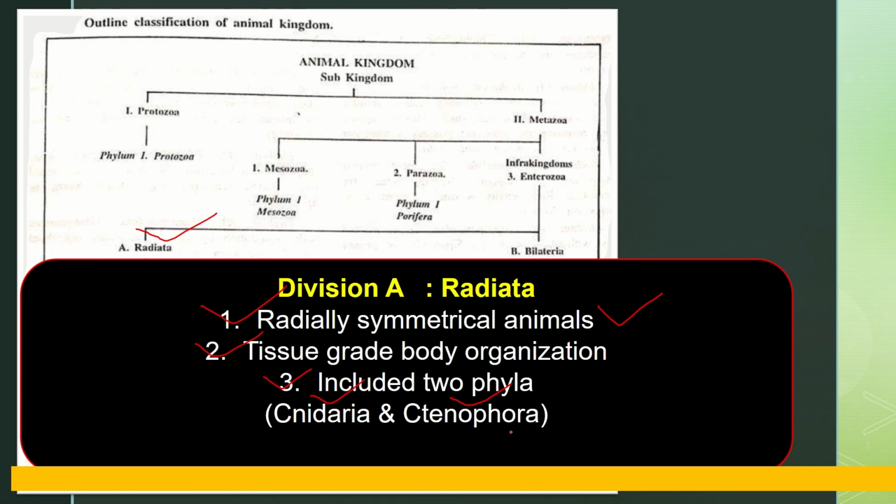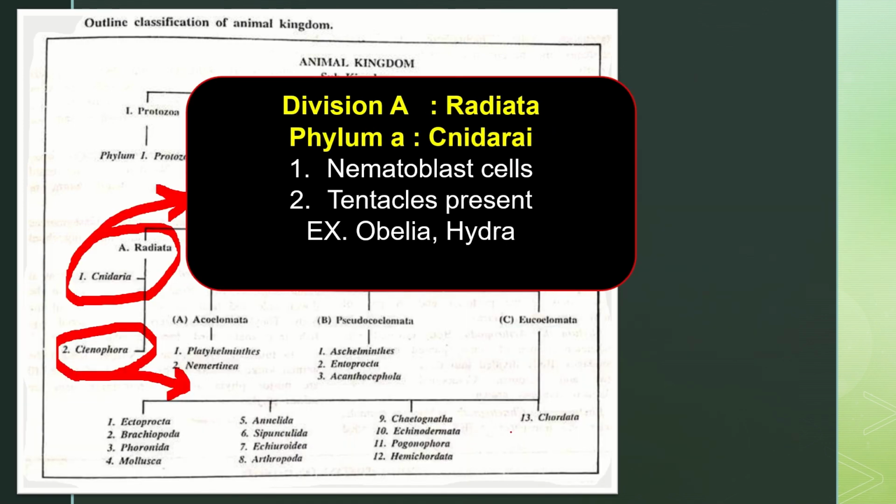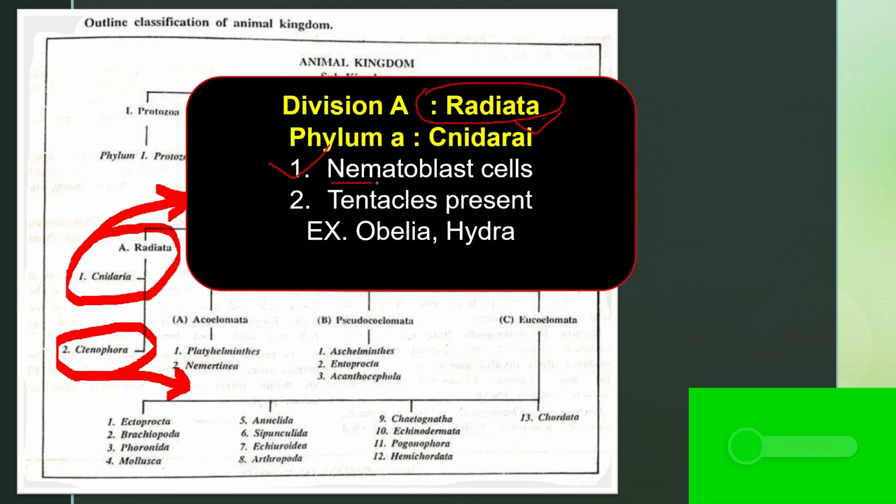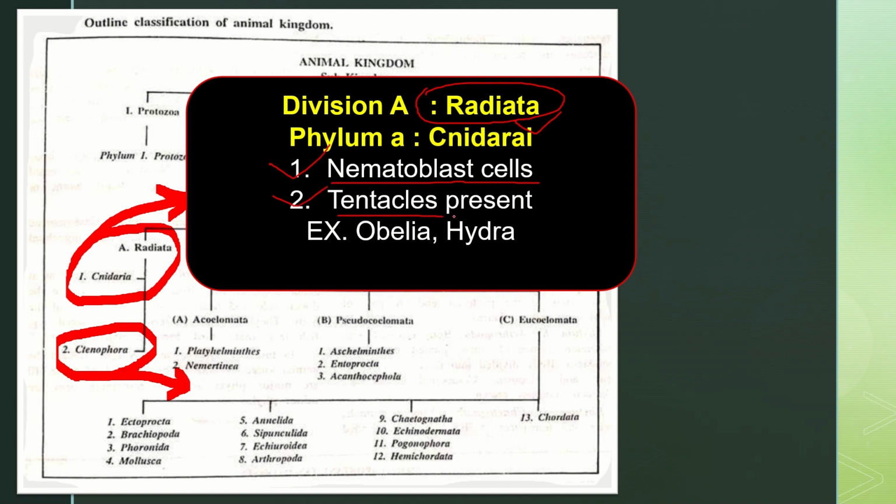About the phylum Cnidaria, which is included in the division Radiata: Cnidaria has organisms with a special type of cell called nematoblast cells, and they also have tentacles. Examples are Obelia and Hydra.